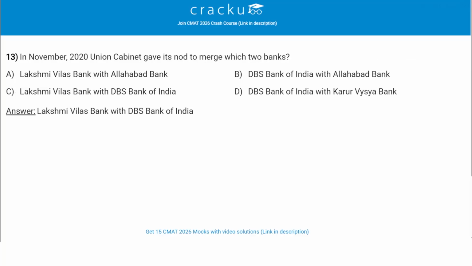In November 2020, Union Cabinet gave its nod to merge which two banks? So which two banks were merged in November 2020? Right, the proposal was passed by Union Cabinet. So the correct answer is the banks were Lakshmi Vilas Bank and DBS Bank of India. So the merger happened with Lakshmi Vilas Bank with DBS Bank of India. So the correct answer is option C. Moving to the next question.